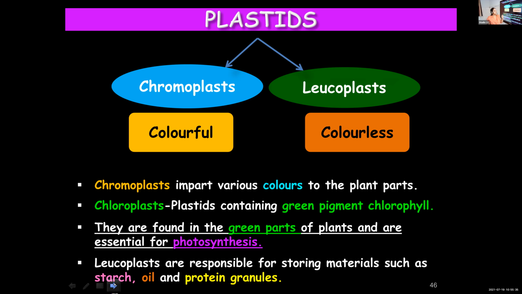Why is it necessary to trap solar energy? To carry out photosynthesis so that they can prepare food for themselves and for the entire living organisms on the earth.